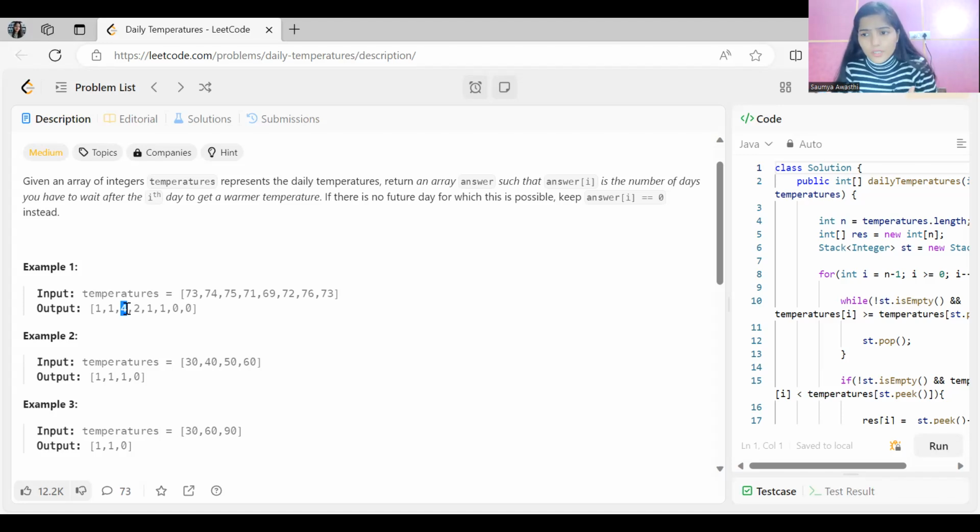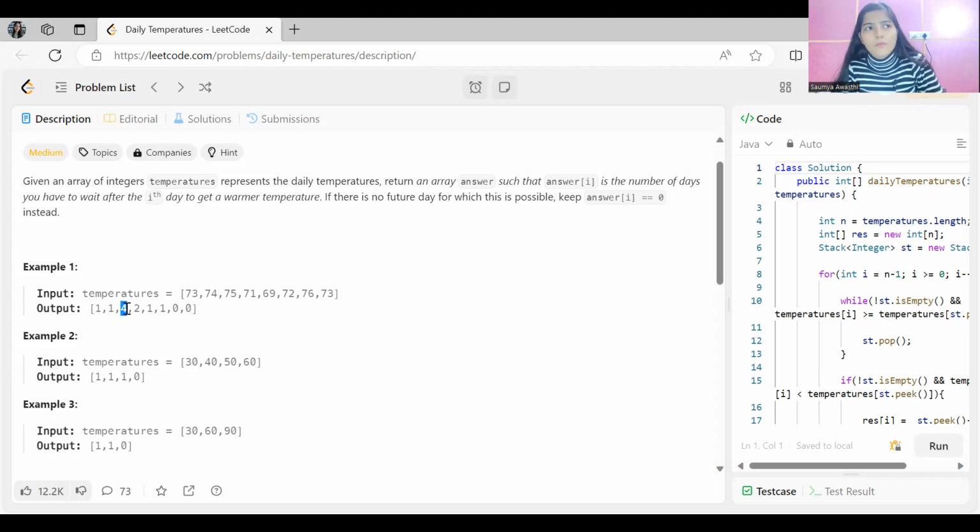So definitely a brute force approach, right? And going like this, what would be the time complexity? Approximately O(n squared), right? Can we do something better than this?